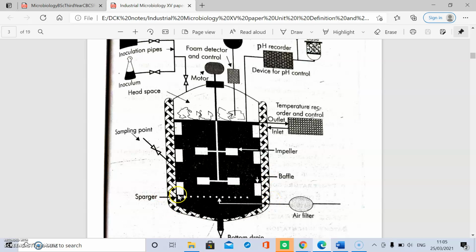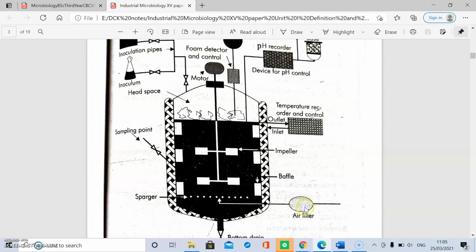One more device is the sparger, which provides sterile air. If the microorganism is aerobic, sterile air is provided through the sparger. The sparger has pores through which the air passes inside the fermenter. The air filter filters the air and thus sterilizes it.